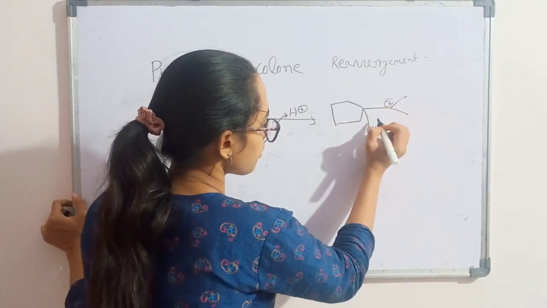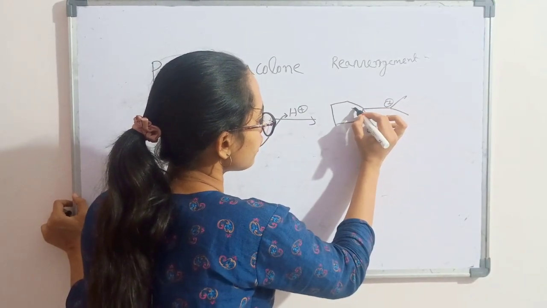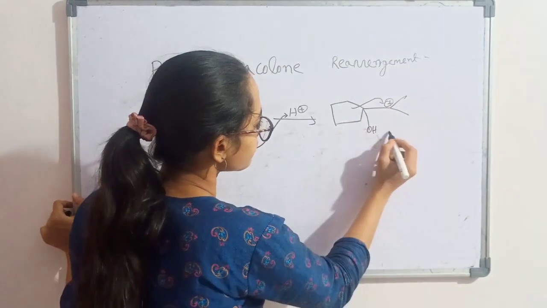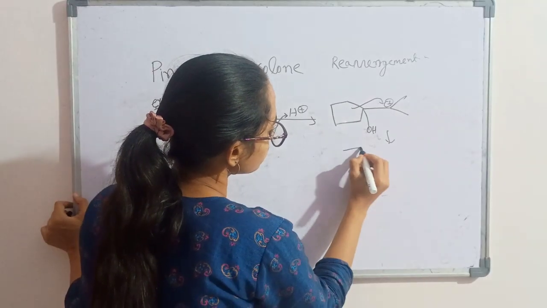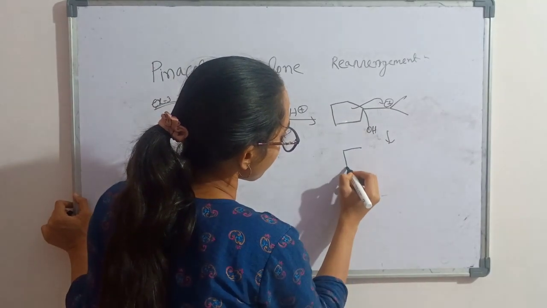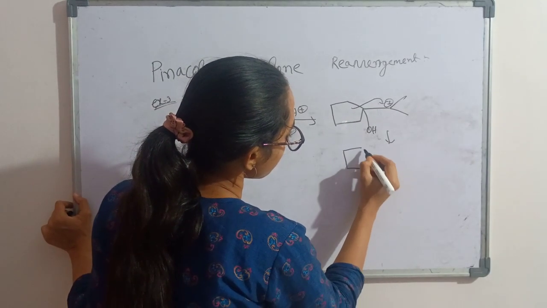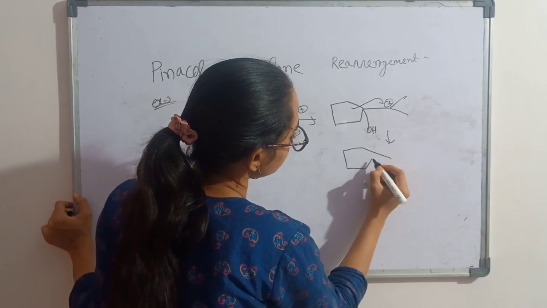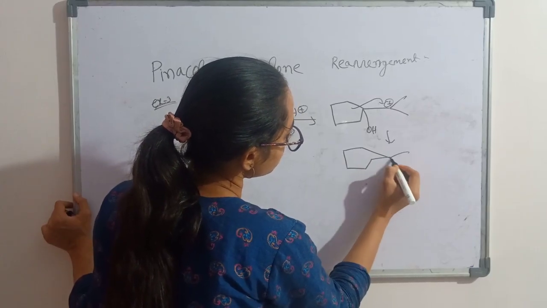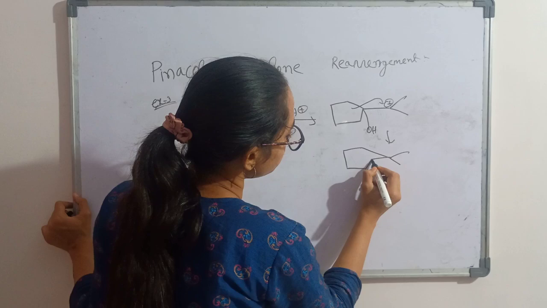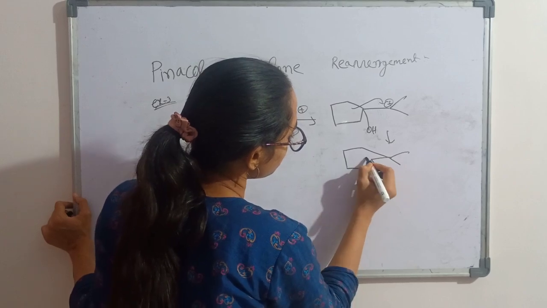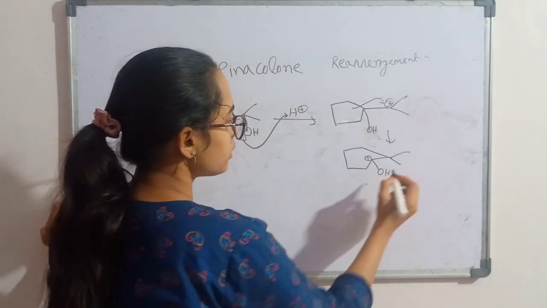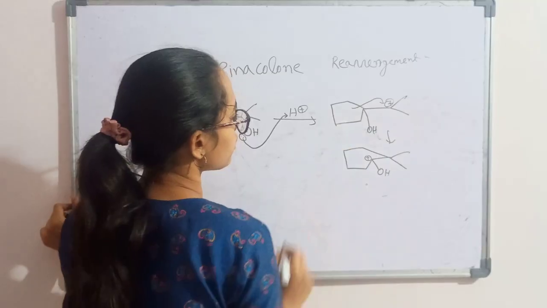And to stabilize the carbocation, this bond it takes here. Now this will happen. Ring expansion happens.